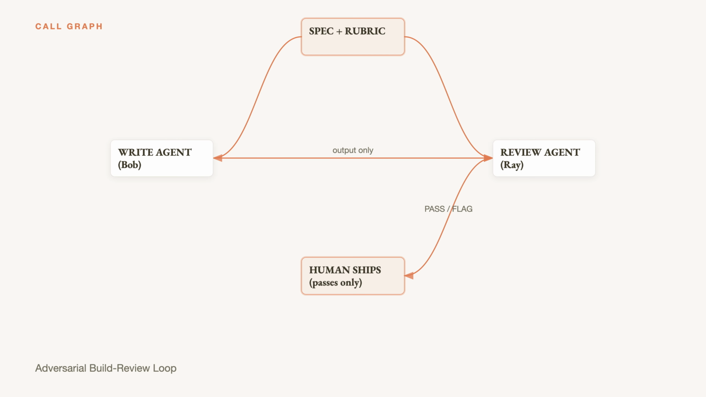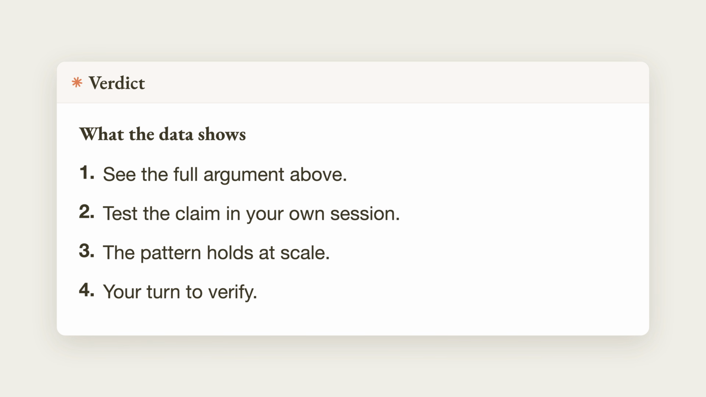This is adversarial review by construction, and it is why multi-agent systems catch errors that single-agent systems do not. Here is what the evidence shows.